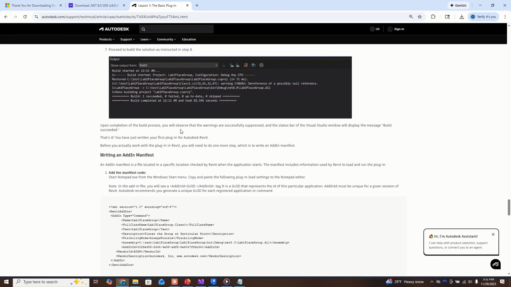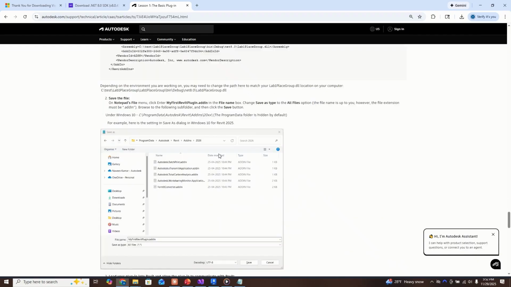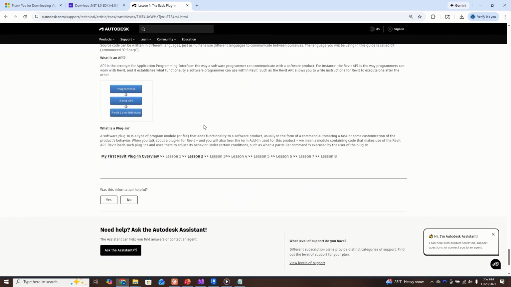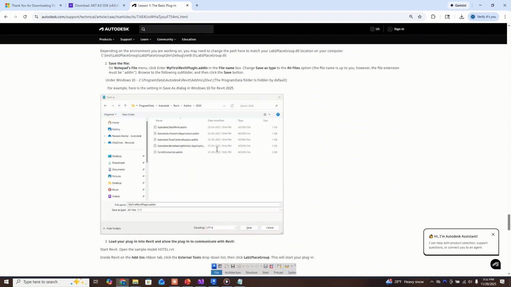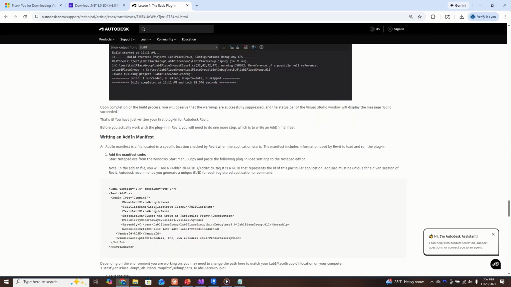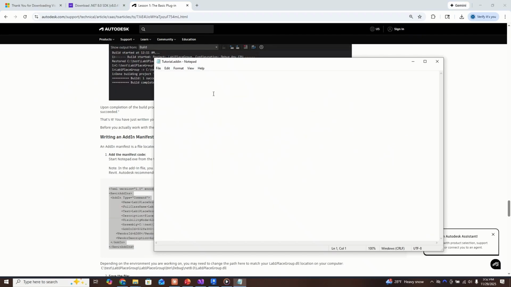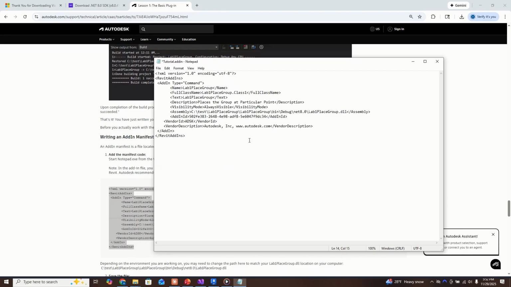By the way, on the Autodesk website, they've got an example of what an add-in file looks like for lesson 1. If you scroll down, might be in lesson, oh, here it is. So they've got this example here, which you can copy and paste. And let's see, name, it's going to be tutorial. This one, I think it's going to be, in our case, tutorial.Class1.